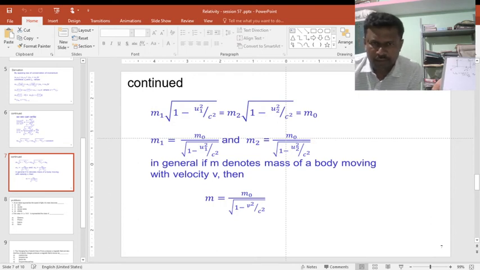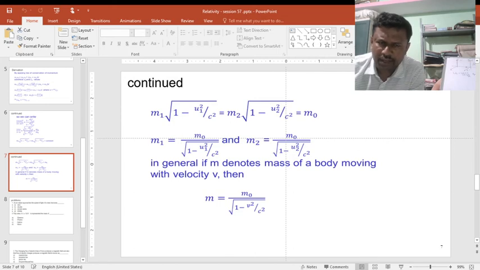If m denotes the mass of the body moving with a velocity v, then we can write like this: m equals m0 by square root of 1 minus v square by c square. Here m0 is the mass of the object at rest. This equation shows the mass changes with respect to the velocity of light.